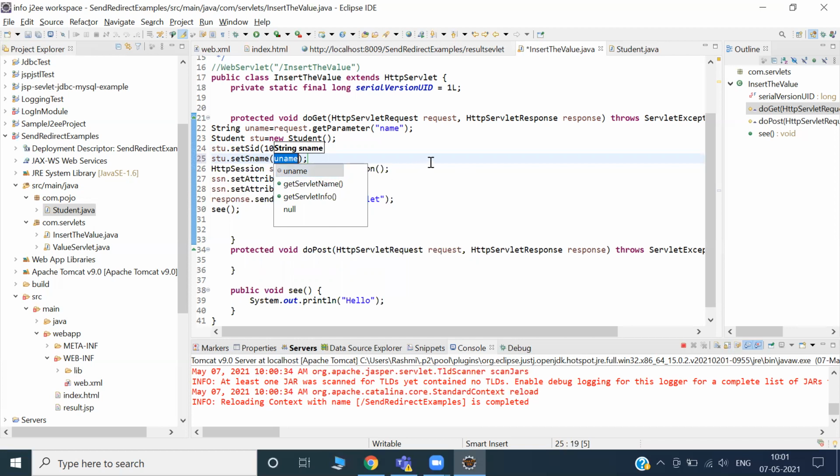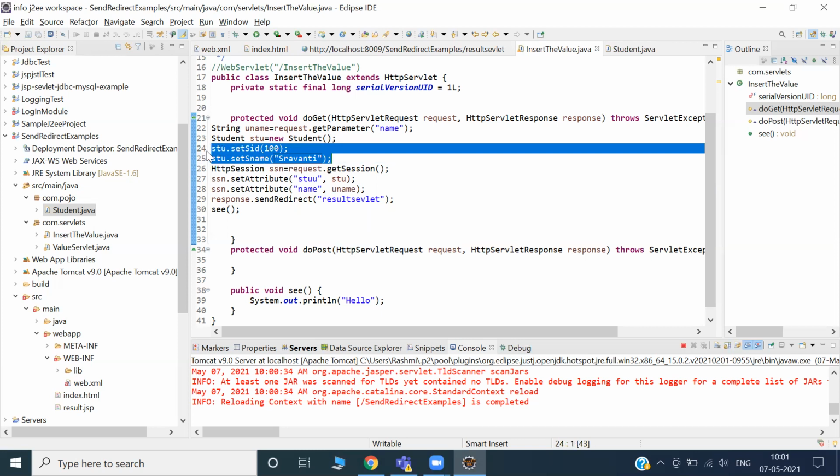Now, 100, and I'll give the student name as Sravanti. If I do this successfully here, then in a massive way we can do many things.